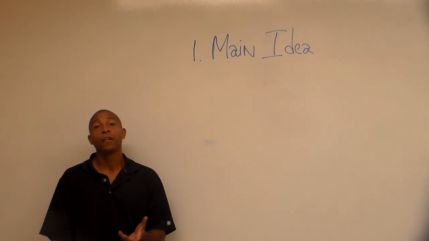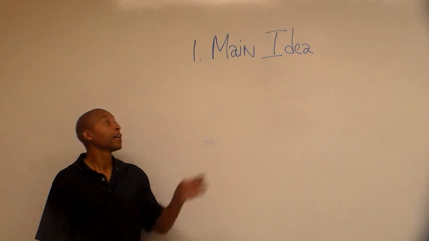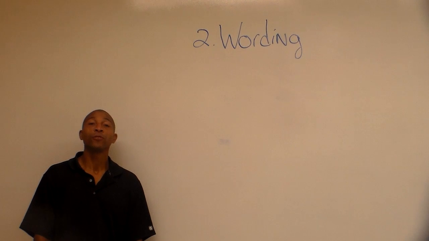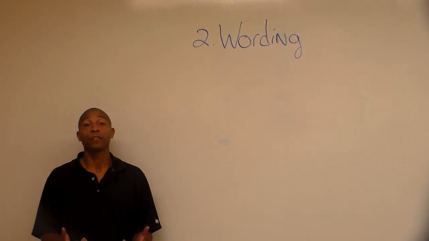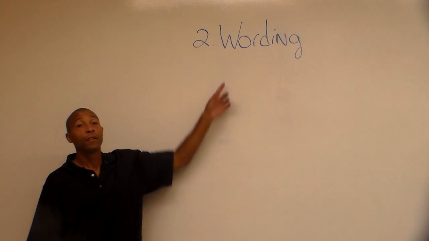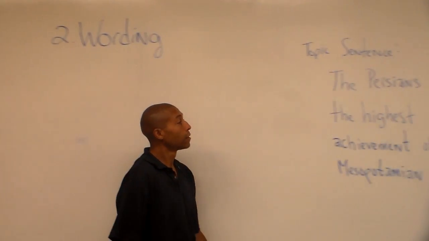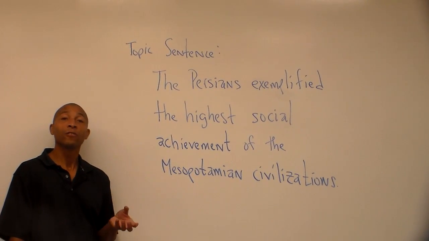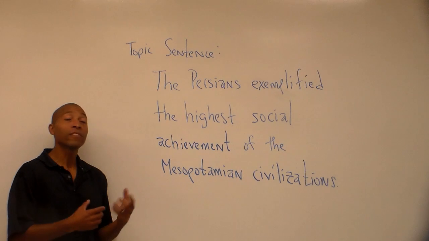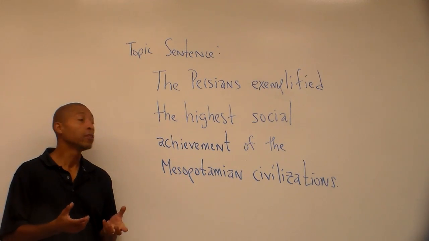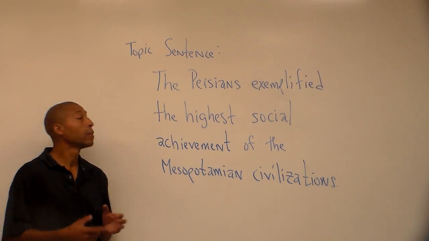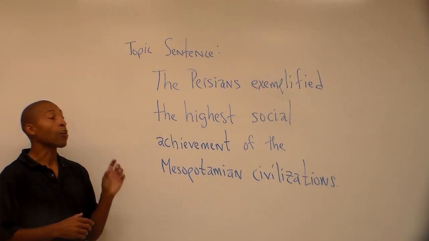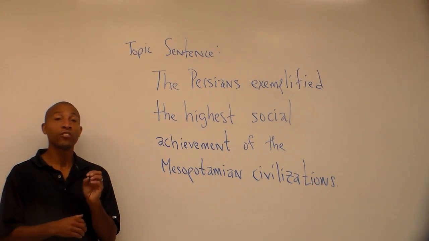The first test is to make sure that your topic sentence includes the main idea of the paragraph. Step number 2, we want to check for wording and accuracy. Specifically, we want to make sure our topic sentence does not include grammatical errors. One of the most common errors students include is the use of passive voice. Here, you can see in our sample, active voice, which is always going to be the stronger of the two, is what you should shoot for.